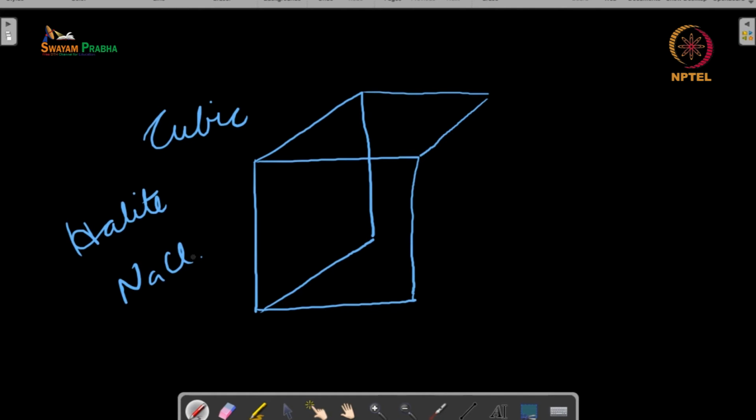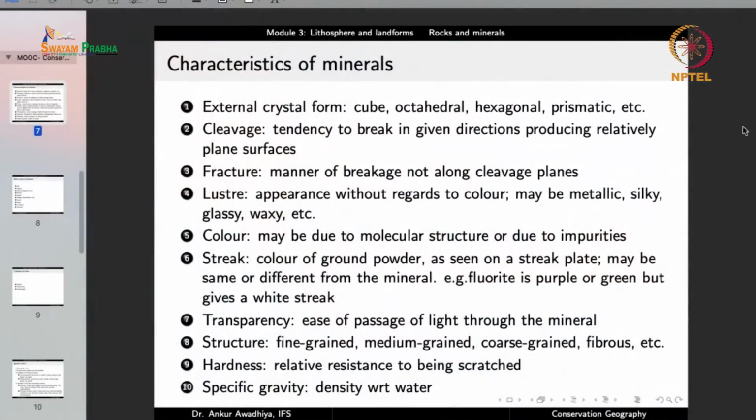So if you take a crystal of sodium chloride and try to break it, it will give rise to other smaller cubes. And all of these cubes will have a very smooth surface. So that is telling us that it has a cleavage, that is a cubic cleavage. Another common cleavage is the octahedron cleavage, which is found in diamond. So by looking at the cleavage, which is the tendency to break in given directions, producing relatively plane surfaces, you can identify the mineral, or at least get some idea of what this mineral could be.